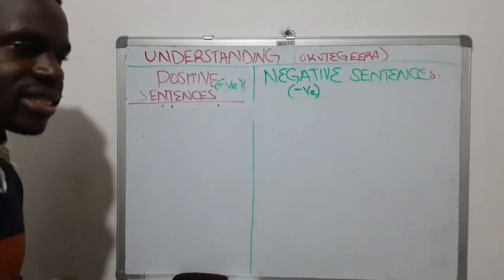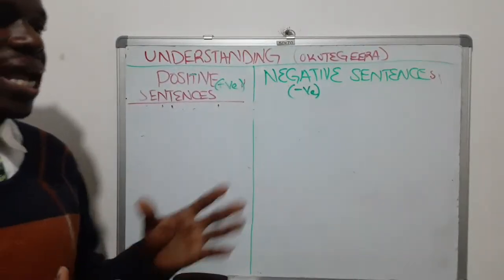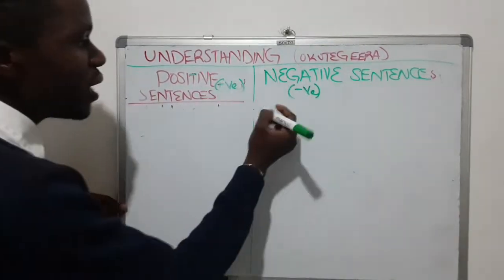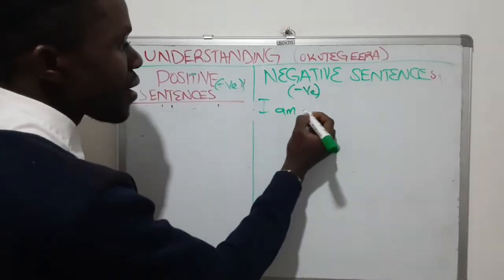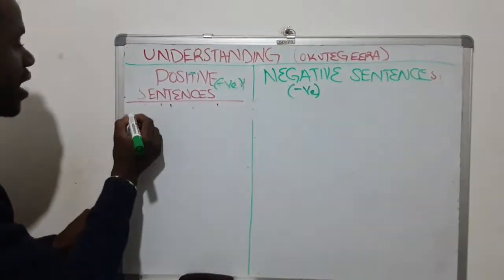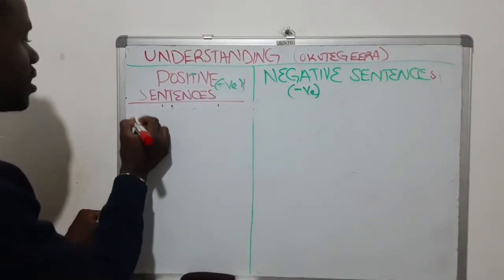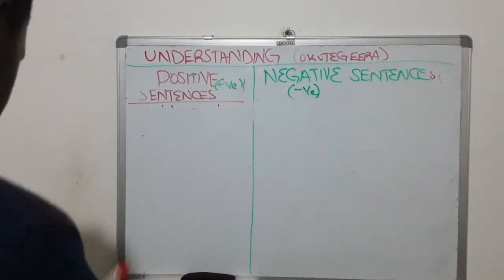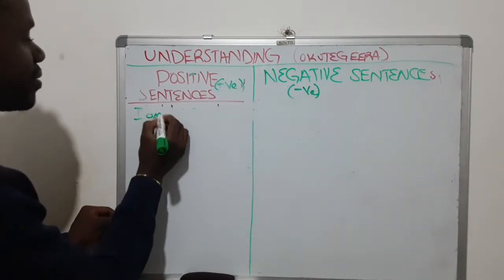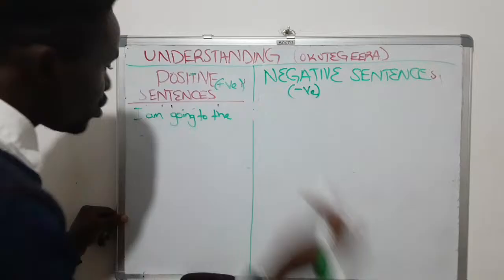Okay, so positive sentences, let me give you an example before I start explaining it. If I say, I am going to the market. That is one sentence. Let me use church because today is a Sunday.